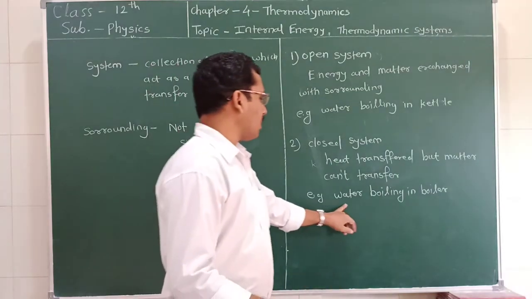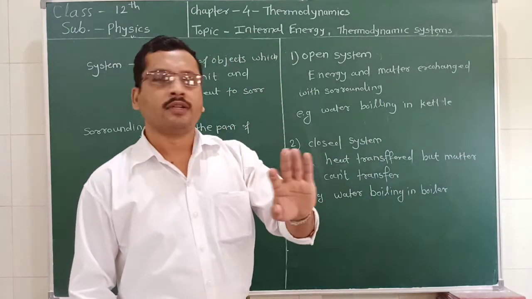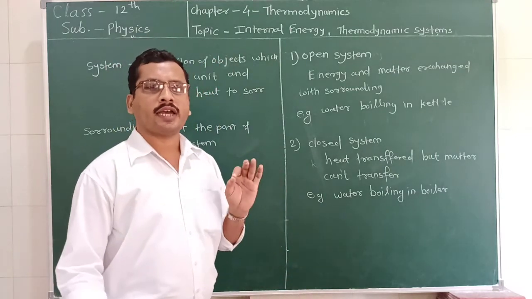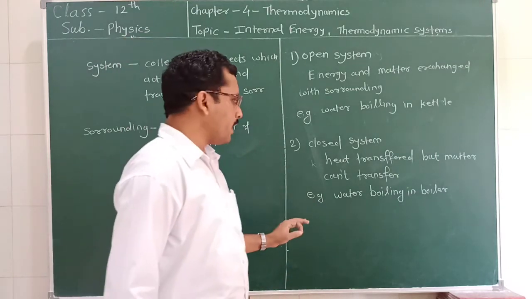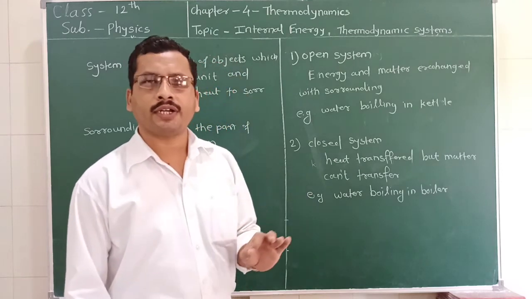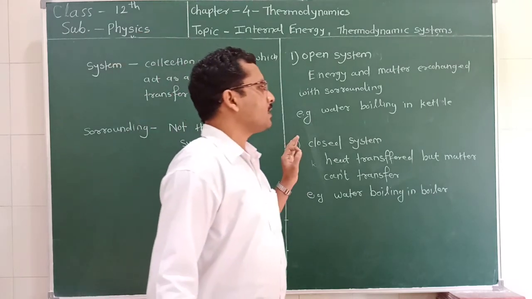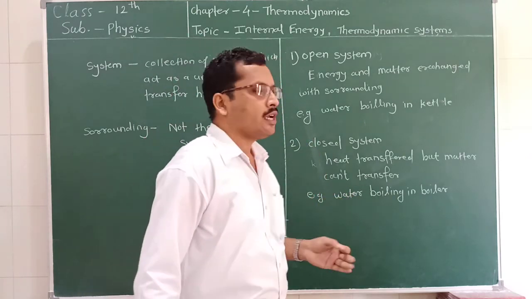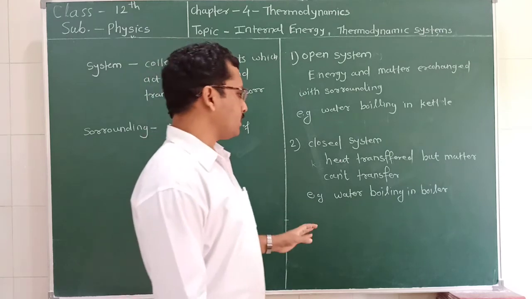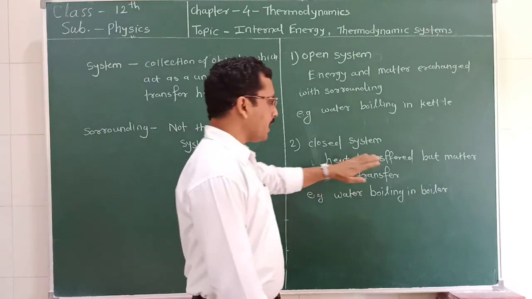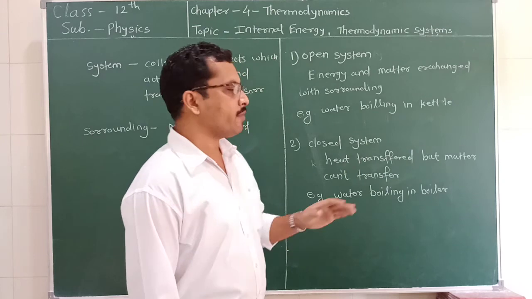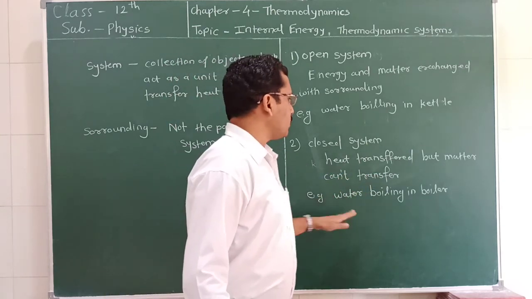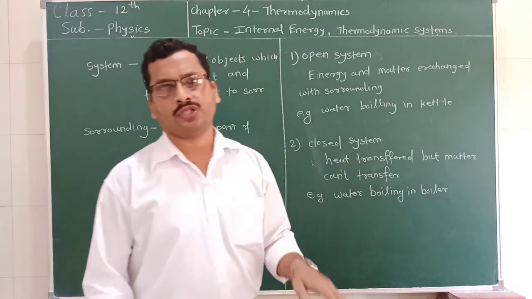When water is boiling in a boiler, the heat is exchanged through the boundary to the surrounding, but the matter, that is the steam, can't exchange with the surrounding. So such type of system in which the heat is transferred to the surrounding but the matter can't transfer to the surrounding, such type of system is called a closed system.